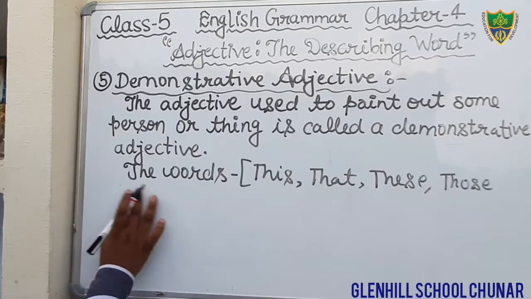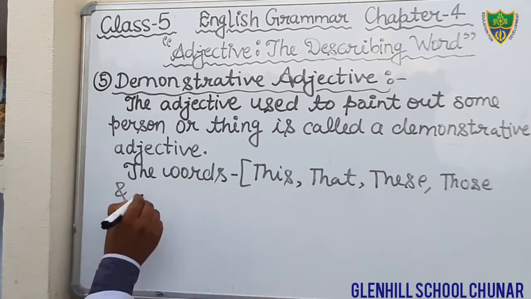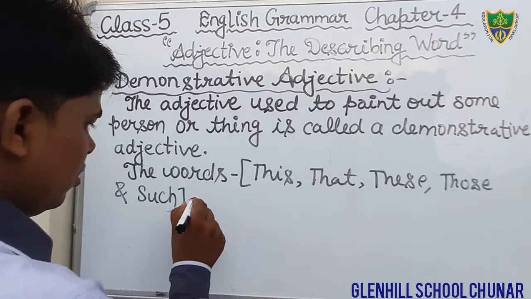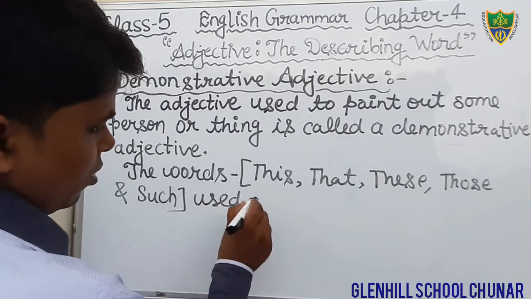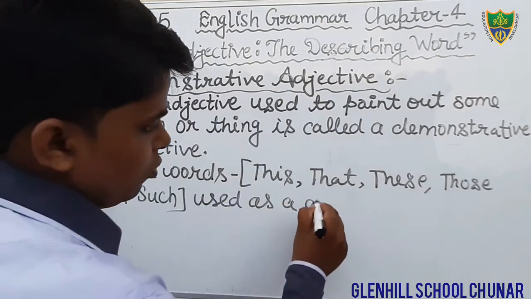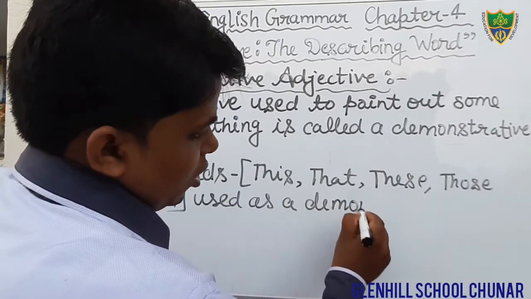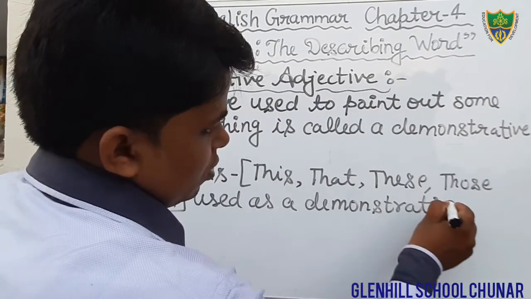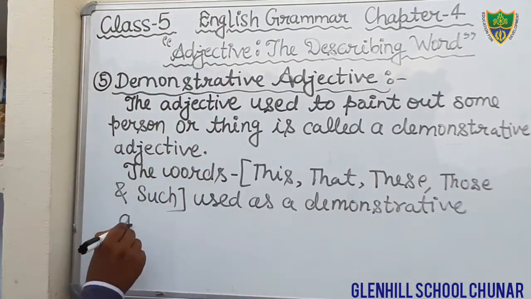S-U-C-H, such, used as a demonstrative adjective.